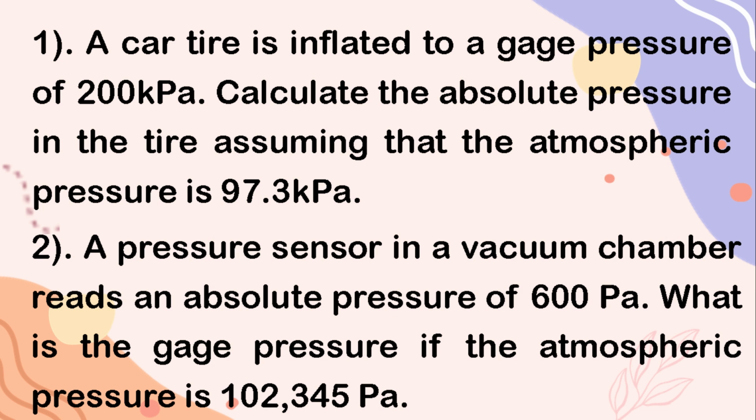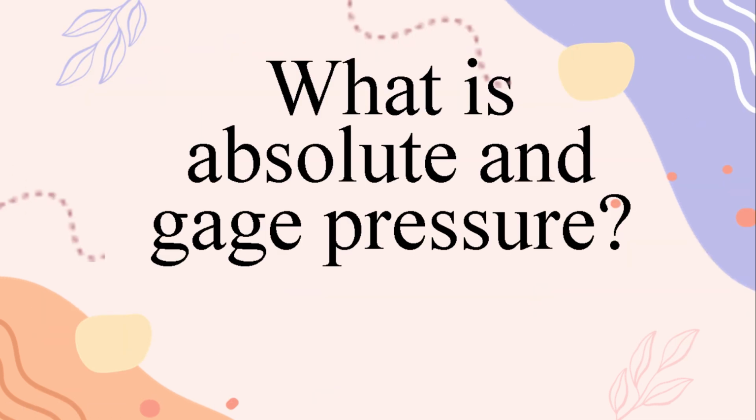Second, a pressure sensor in a vacuum chamber reads an absolute pressure of 600 pascal. What is the gauge pressure if the atmospheric pressure is 102,345 pascal? But before solving the problems, let us first discuss what is absolute and gauge pressure.